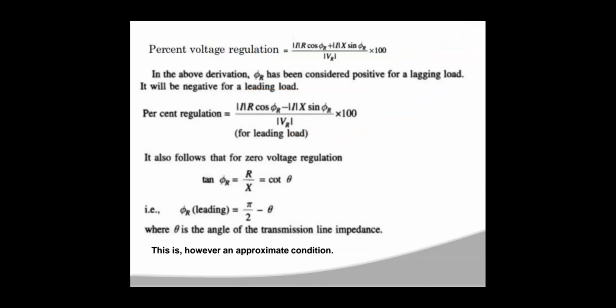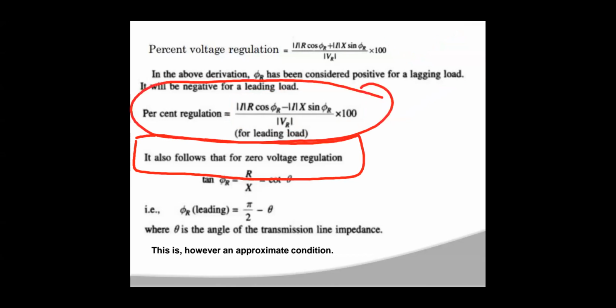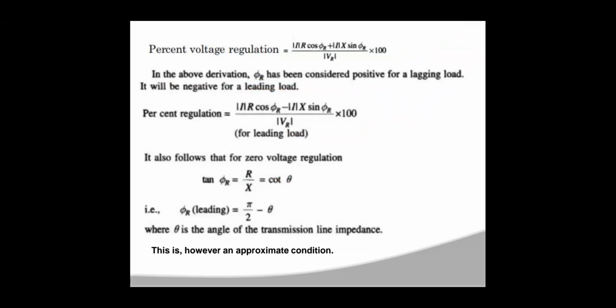Now from the same expression, for zero voltage regulation: if you want to get the percentage voltage regulation to be 0, what you require is that the numerator term will be 0.